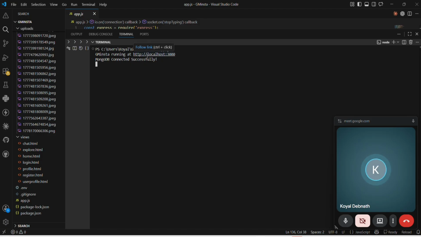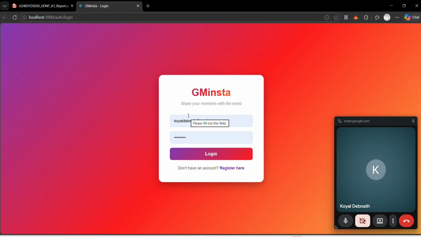After opening the terminal, I will put the command node app.js. Then it will pop out like this. After clicking the link, my login page will pop out.